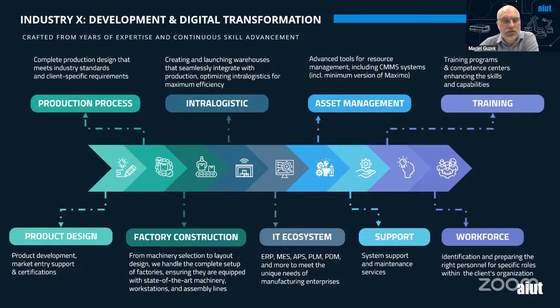So automated storerooms, vaults, and automated transport based, for example, on AMRs, automated mobile robots. So fully automated intralogistic transport, up to delivery and implementation of IT solutions.